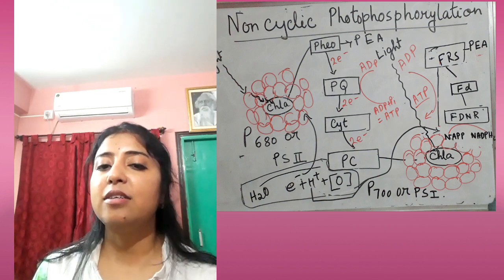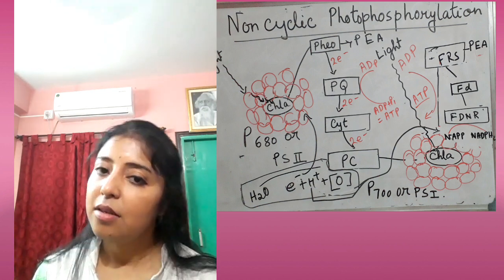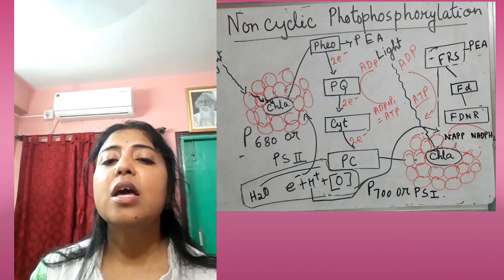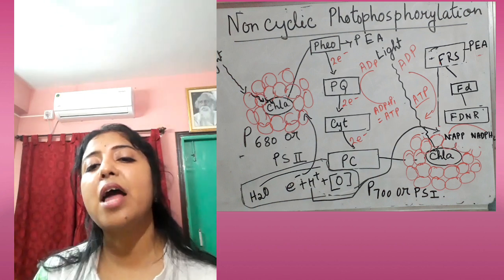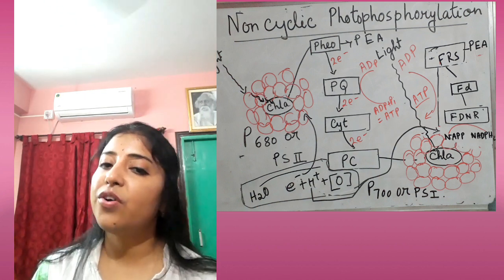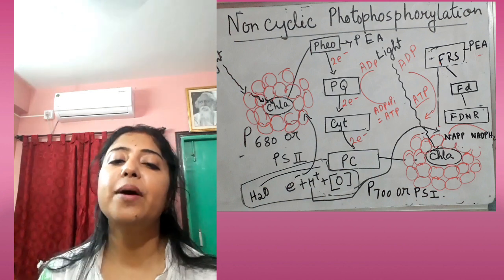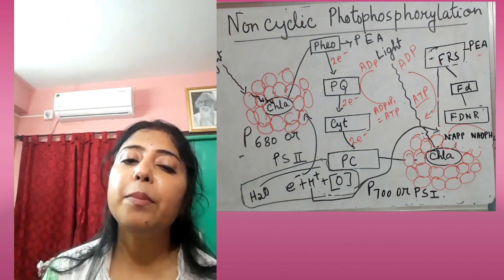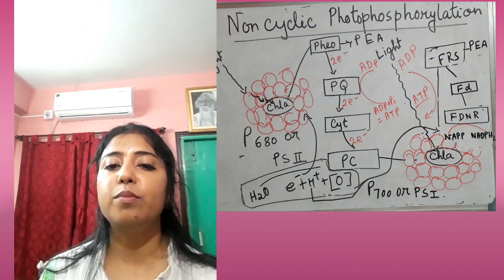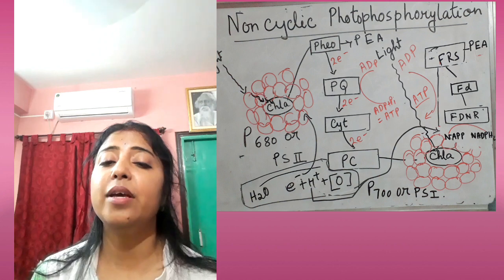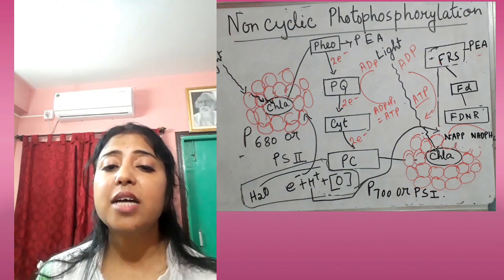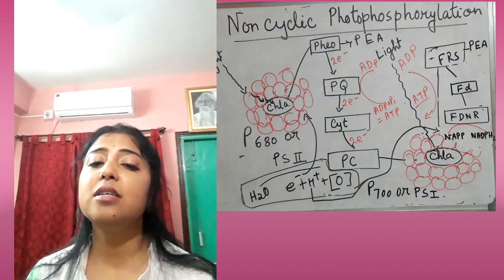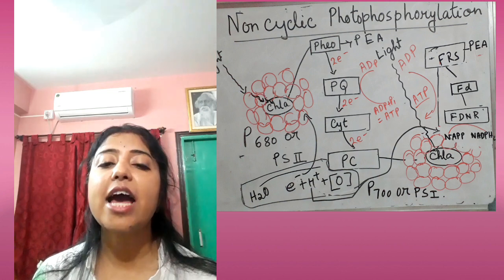And it will also be activated by sunlight or photon rays, and while it is energized, it will release two electrons, and those electrons will be accepted by the primary electron acceptor, that is ferredoxin, and from there ultimately it will be passing to NADP. Here one enzyme will be involved, that is NADP reductase, and one NADPH2 will be formed. Here NADP will be acting as an oxidizing agent because it is taking the H plus ion, and this reaction is known as an oxidation-reduction reaction.